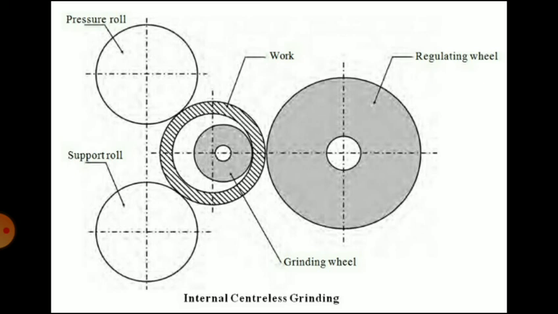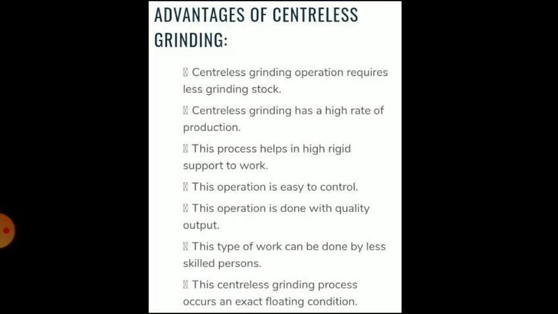The lever mounted on the pressure roll exerts a preset force on the workpiece, holding it against the support and regulating rolls. So in the work, you can see there is a grinding wheel. The regulating roll linked to the work drive rotates the workpiece. The axial force acts on the workpiece because the regulating wheel axis is inclined to about half a degree. The workpiece is loaded and unloaded by moving the pressure roll outwards.